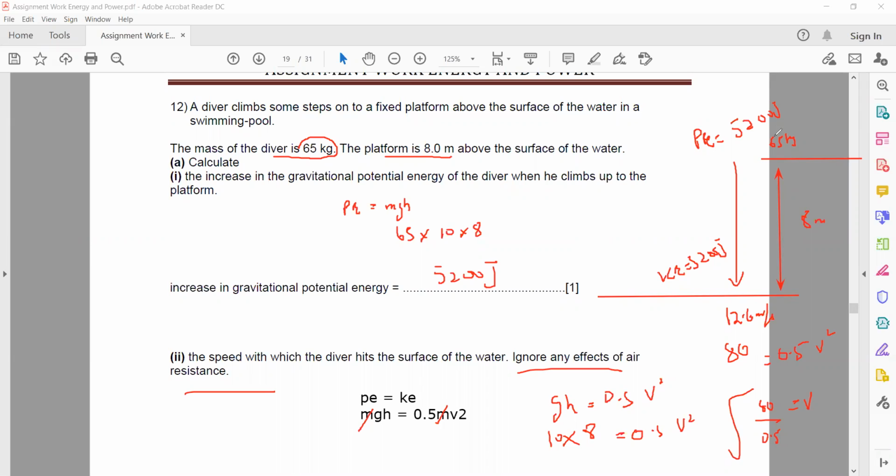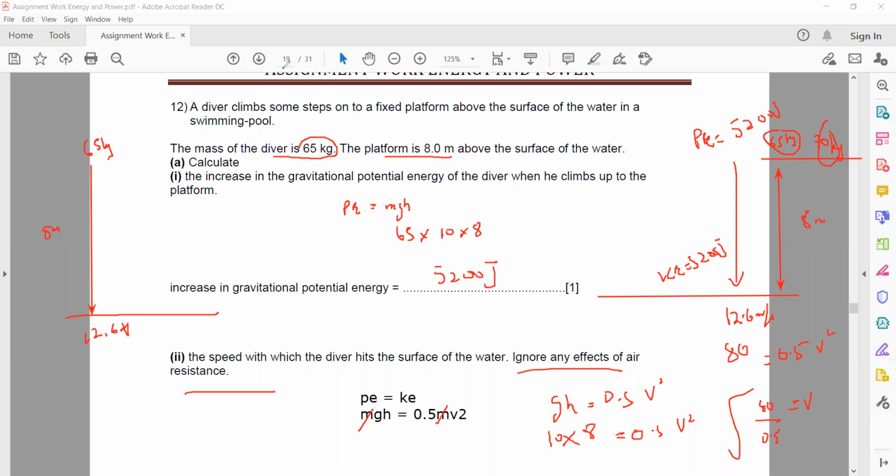For example, another diver of mass 70 kilograms jumps from the same height. If the 65 kilogram diver jumps from a height of 8 meters above, he hits the water with a speed of 12.6 meters per second.